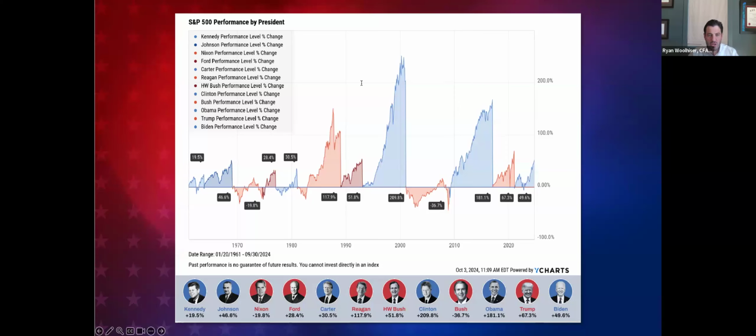We will start with this chart that shows the historical market performance under various presidents since John F. Kennedy in 1961. The S&P 500 posted negative returns under only two presidents, Richard Nixon and George W. Bush. The biggest market growth occurred during Clinton, Reagan, and Obama. Overall, the market has consistently grown, showing that regardless of who is in office, staying invested historically tends to pay off in the long term.